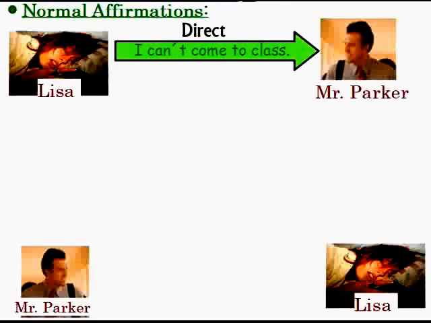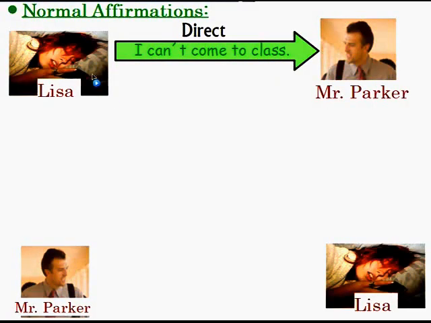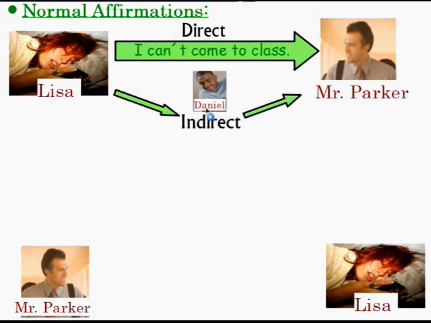Good. All right, so let's look at the normal affirmations and how we make indirect requests with normal affirmations, right? Normal sentences. So if you remember, Lisa said something. She wanted to talk to Mr. Parker, but she couldn't, right? A direct message is, "Hey, Mr. Parker, I can't come to class." But remember that she couldn't do that. That she had to talk to Daniel first, and then Daniel had to talk to Mr. Parker. So what Lisa says to Daniel, the message she passes to Daniel, is what we call the indirect request.